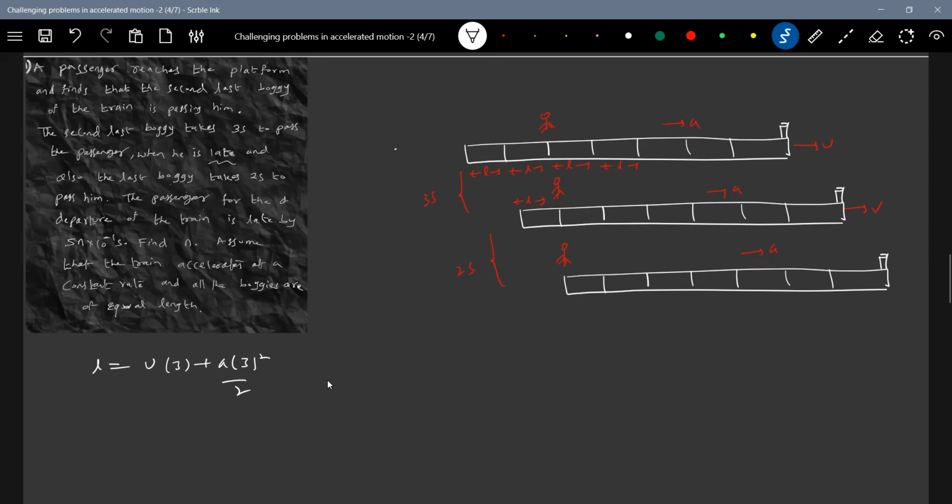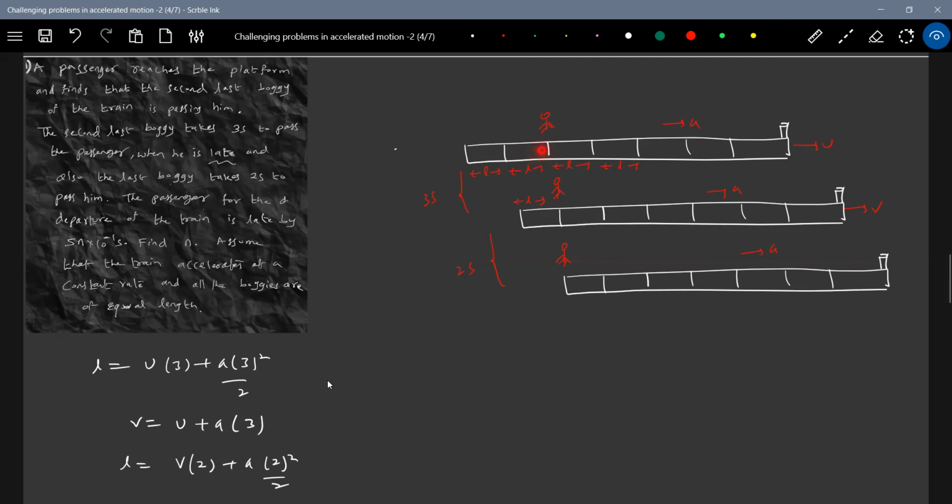And further, v equal to u plus a into 3. Then again for this particular bogie to pass through it, L is equal to v into 2 plus a 2 square by 2. Okay, what are these equations?